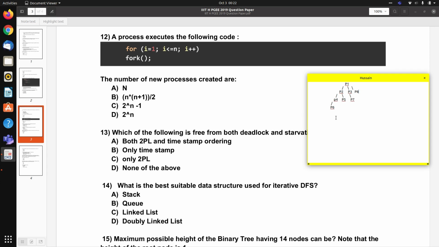So count the number of children here: 1, 2, 3, 4, 5, 6, 7. So the number of children is 7. If we call the fork system call 3 times, the formula we get is 2 raised to n minus 1.